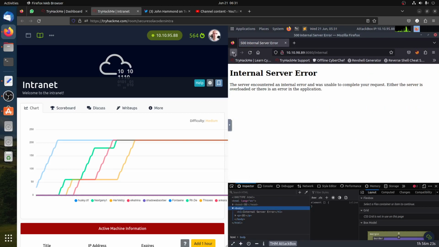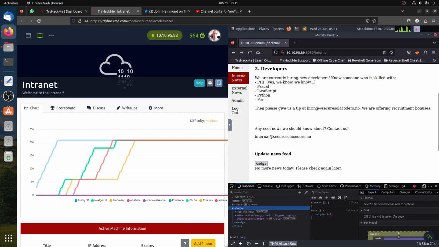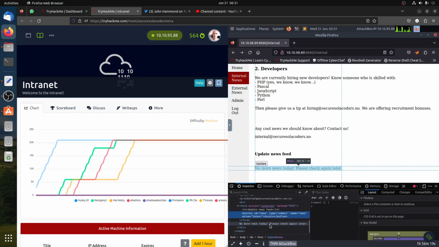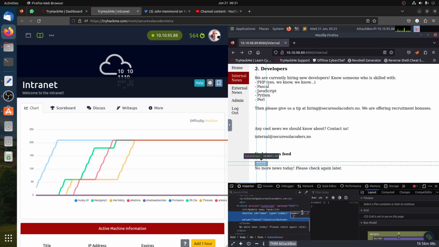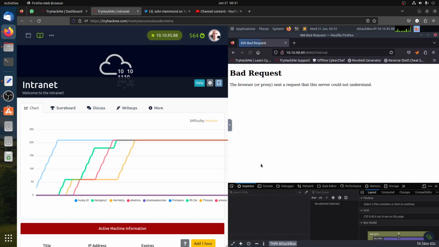Oh, server internal error. Hold on a minute. It's not supposed to be. Let's try that one, etc. Let's see if it gives us that. Build the request again.